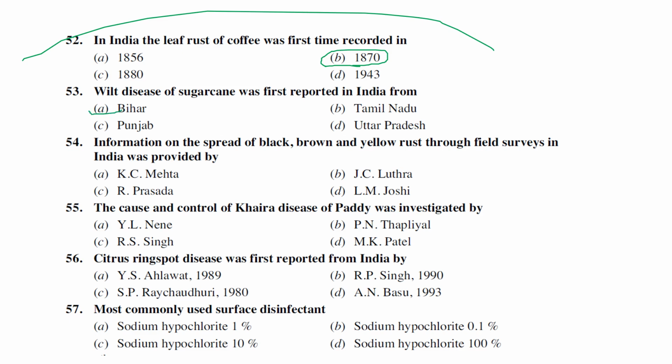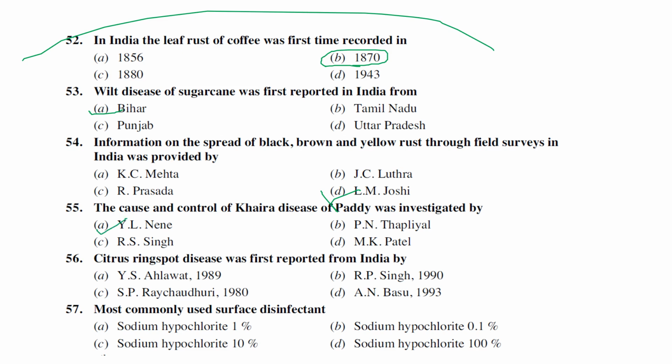The next one: wilt disease of sugarcane was first reported in Bihar. The next one: information on the spread of black, brown, and yellow rust through field surveys in India was first identified by L.M. Joshi. The next one: the cause and control of Khaira disease of paddy, or Khaira disease of rice, was first investigated by Y.L. Nene.